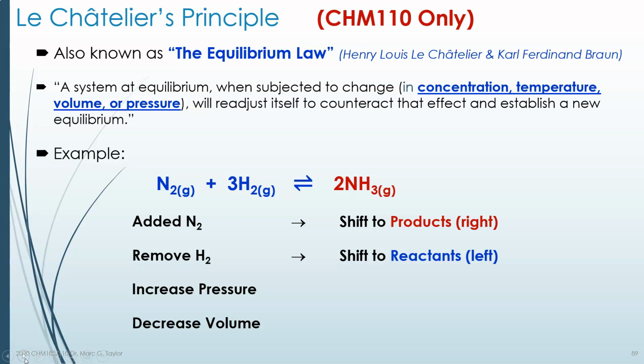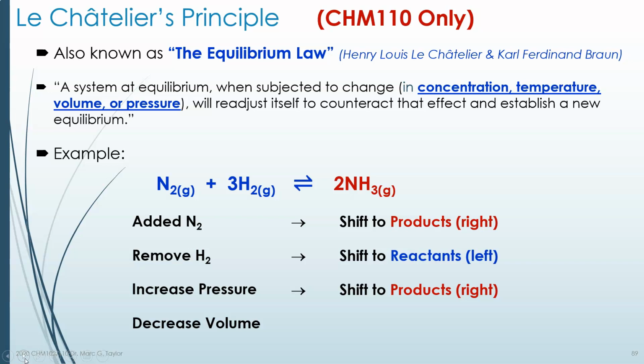If I increase the pressure, which side will be favored? Think of this as in a closed container. If I suddenly increase the pressure, which is a more stable position? To have a lot of moles of gas on the left, or only a little bit of moles of gas on the right? Well, increasing the pressure will favor the right side. There are fewer moles of gas, which is able to handle an increased pressure. It's a lot easier for 2 moles to be under pressure than for 4 moles of gas to be under pressure. So pressure will always favor the side with less gas.